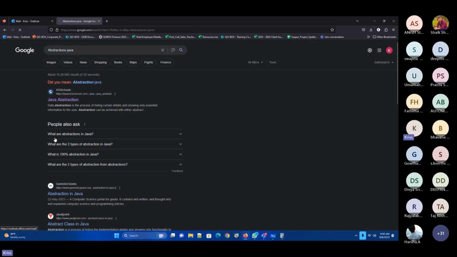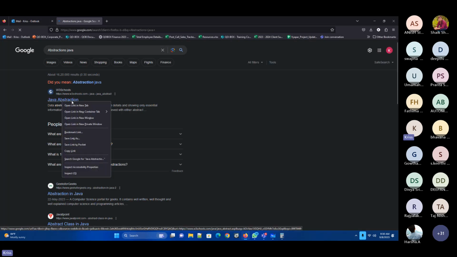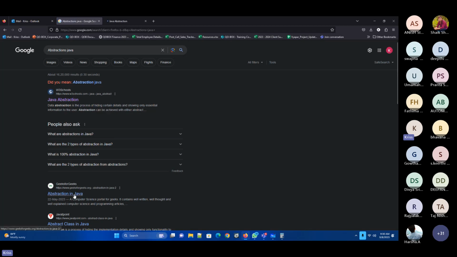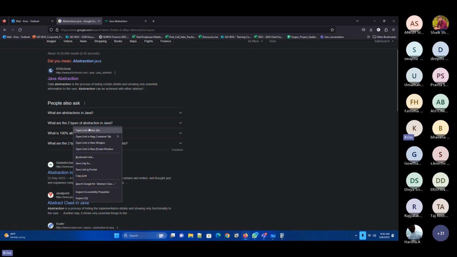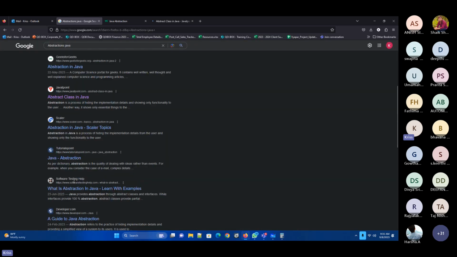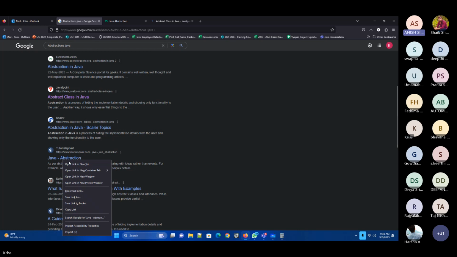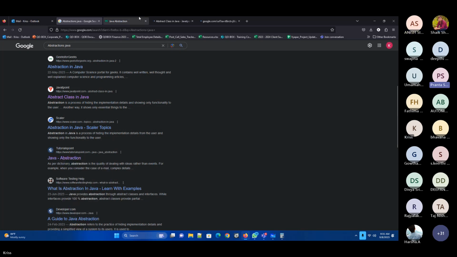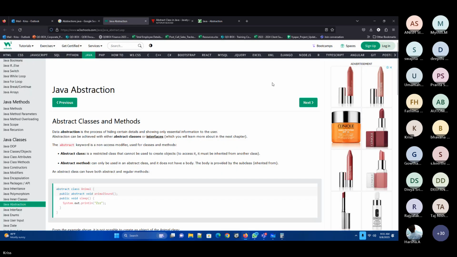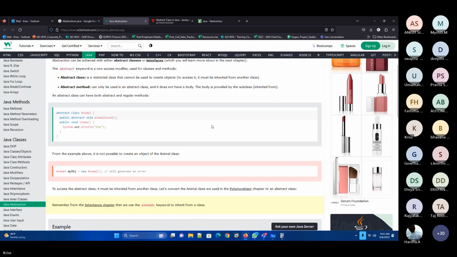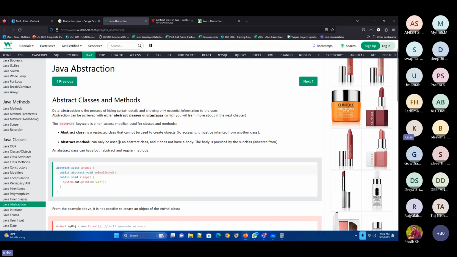So let's take that particular example in this abstraction. How do we achieve abstraction? Will we use implements or will we use extends? What exactly will you do? Interface, implement. What do you mean by interface? It must be inherited from a parent class, so there we use extends.